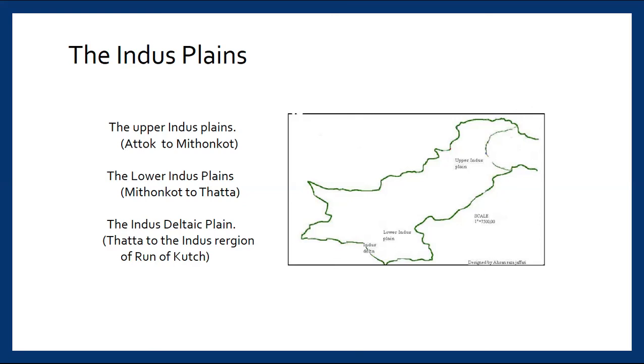The Upper Indus Plain, which begins from Attock to Mithankot, then the Lower Indus Plain from Mithankot to Thatta, then the Indus Deltic Plain from Thatta to the Indus region of Rann of Kutch, near the coastal line of Pakistan.